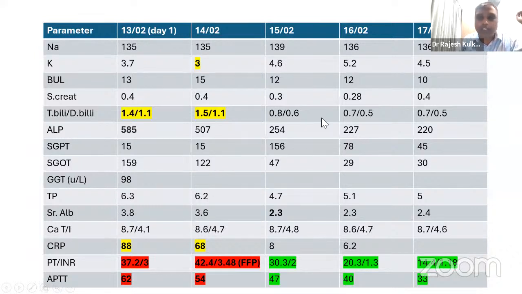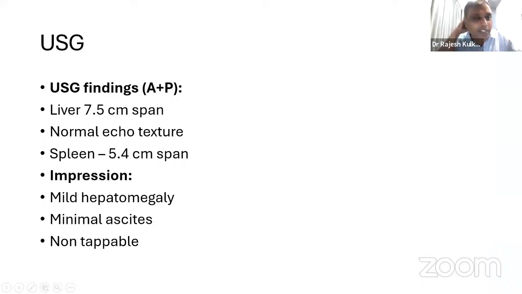Okay, so now this table. Here we have plotted the serial levels. Initially the bilirubin is a little on the higher side. It comes back to normal. The CRP has decreased, the INR has decreased, and the APTT has also normalized. At no point of time was there any indication of a problem; the SGPTs were always all right, they were not very abnormal. And the albumin, again hemoconcentration probably, was around 2.4, 2.5. So we did an ultrasound here and the liver was reported as normal echotexture, liver 7.5 centimeters, spleen 5.4 centimeters, mild hepatomegaly, nothing specific in the ultrasound.